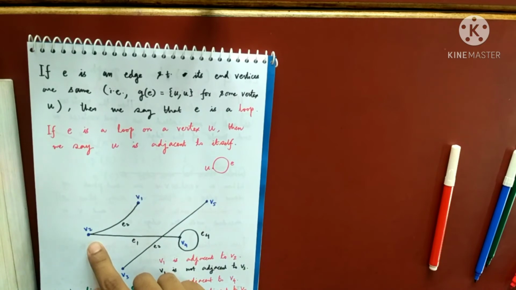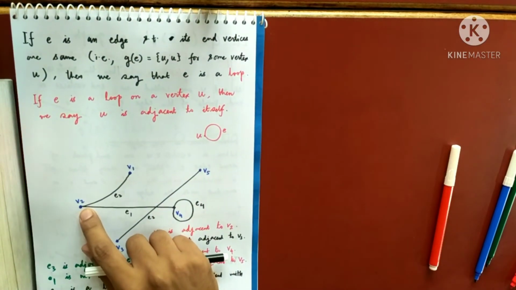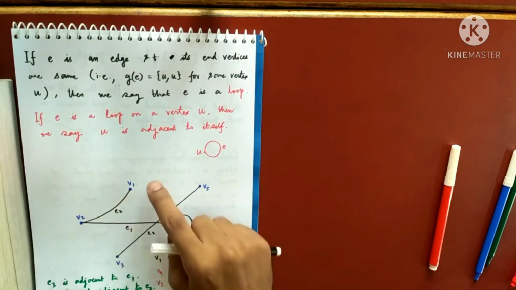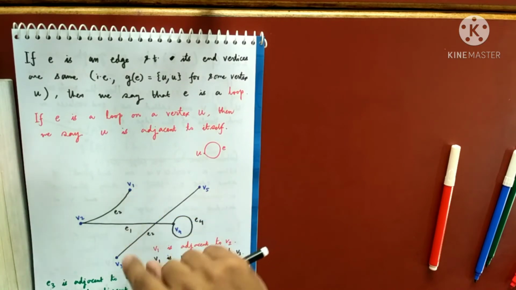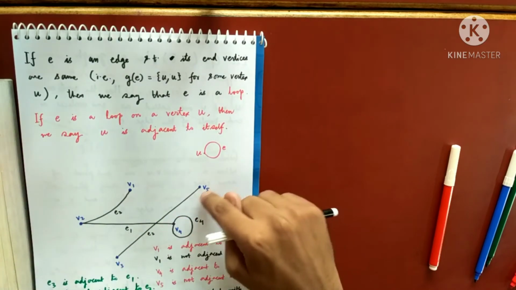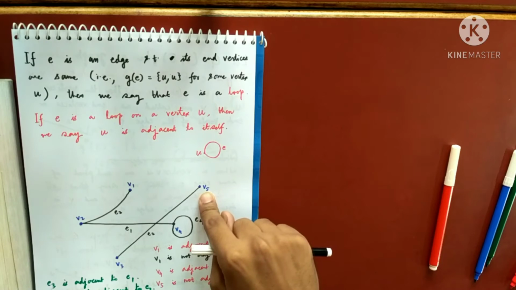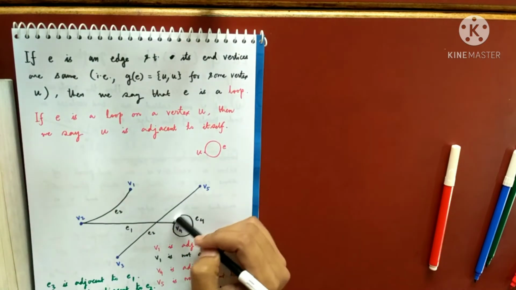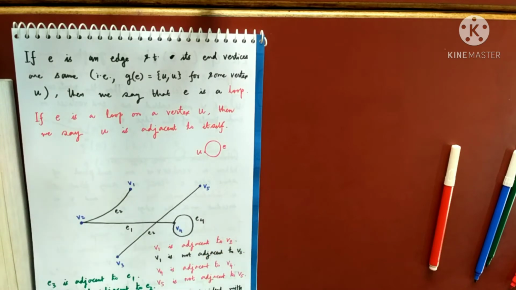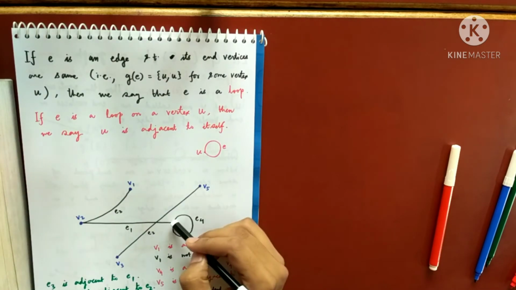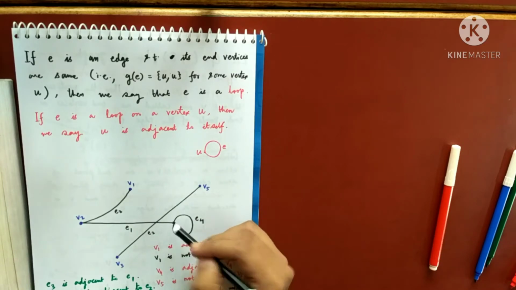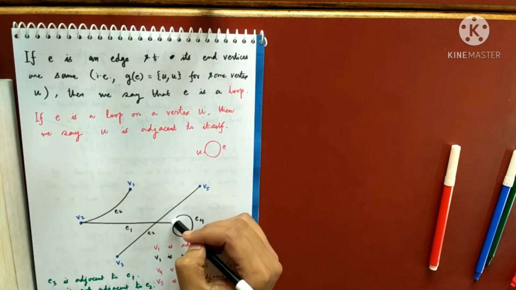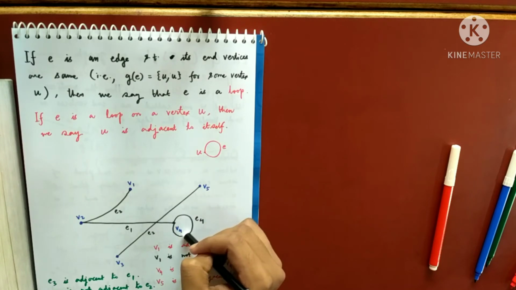So from this, in this graph, what we can see, degree of V2 is 2, degree of V1 is 1, degree of V3 is 1, degree of V5 is 1. What about the degree of V4? There is a loop. So we will make a convention that whenever there is a loop on some vertex, that will contribute 2 to the degree, because once the edge is starting, once the edge is ending.